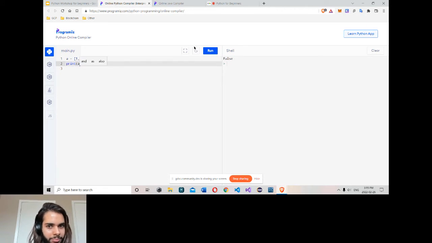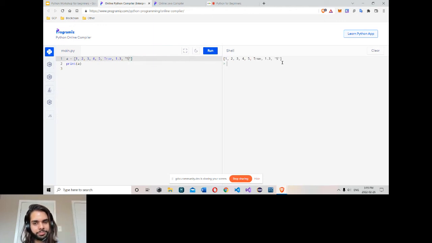Okay. Print it. I get it. So they're heterogeneous, so you can use anything. I can use Boolean here. I can use float here. I can use string here. So yeah. And the type would be here.